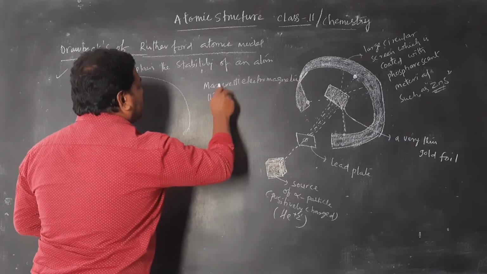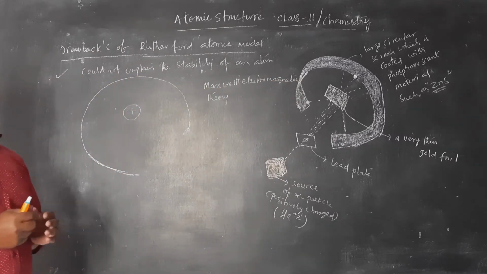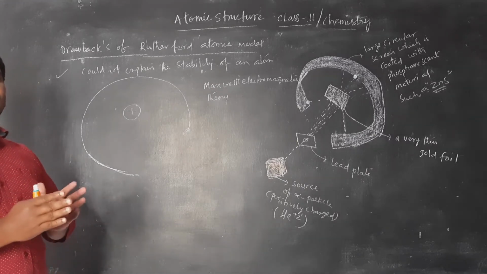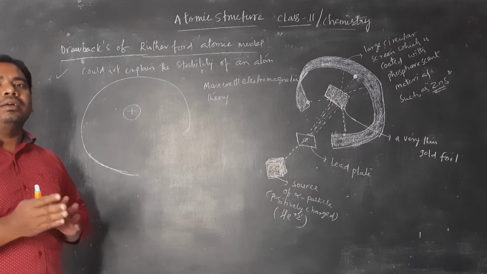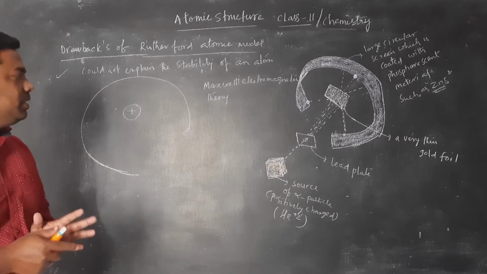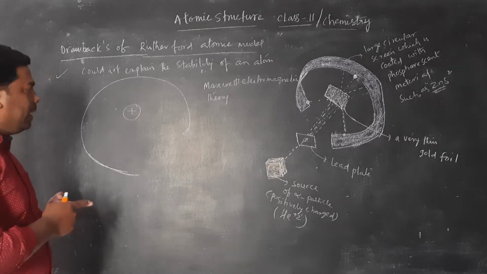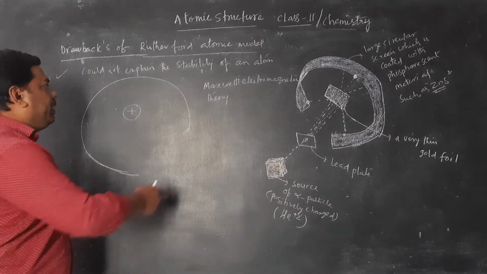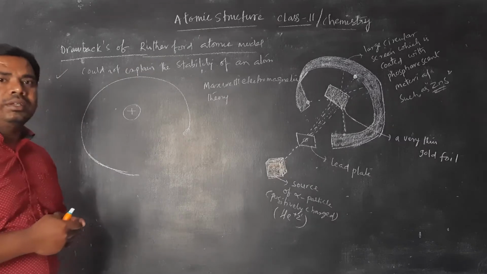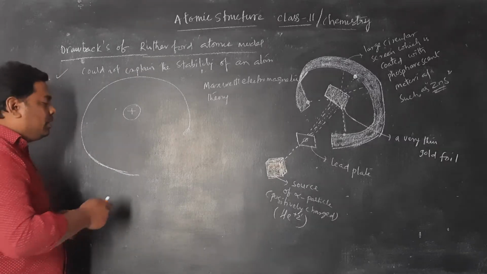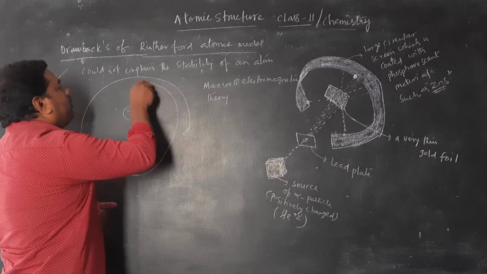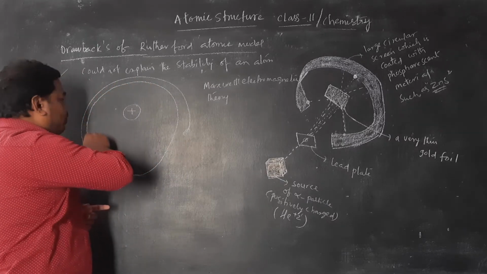According to this theory, if any charged particle is in motion, it emits energy or absorbs energy. Here also the same thing we can apply. The electron is a charged particle, so it revolves in a circular path undergoing acceleration.